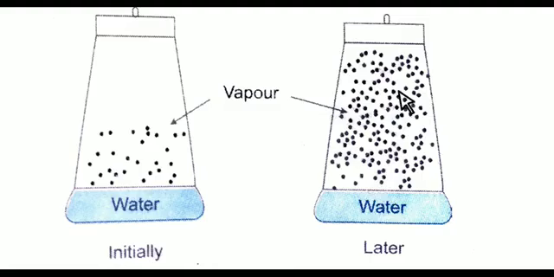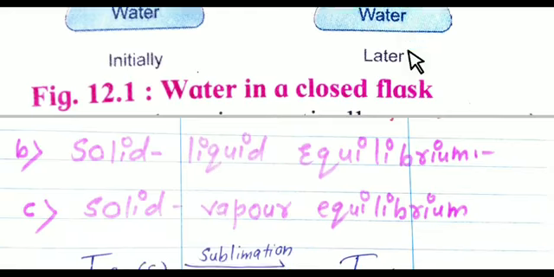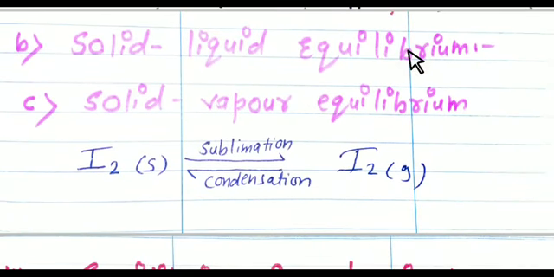Now the next is solid-liquid equilibrium. The example for solid-liquid equilibrium you can see in your day-to-day life: a mixture of ice and water maintained in an insulated thermal flask at 273 Kelvin. So it is a common example of solid-liquid equilibrium.